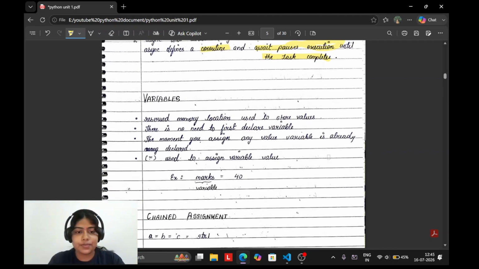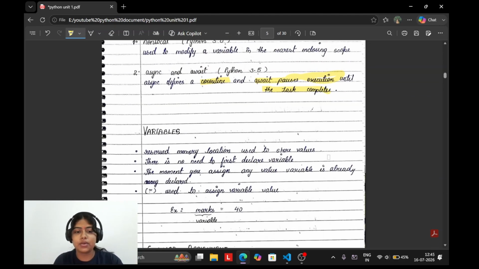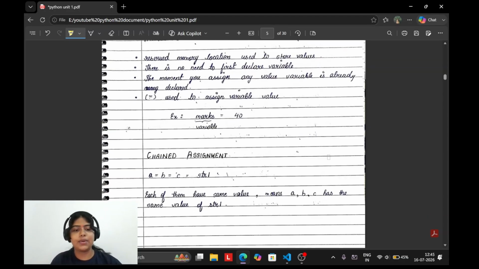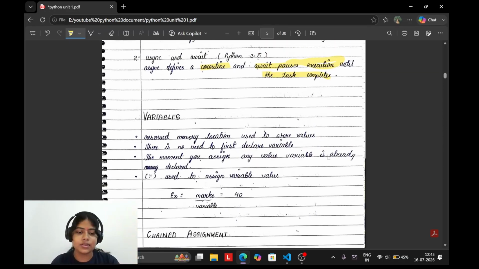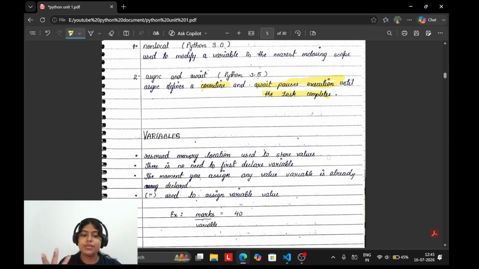Now variables. What are variables? ये last topic is video का. Okay, after that we'll be further describing क्या होते हैं variables and etc. Variables क्या होते हैं? Reserved memory locations होती हैं. Reserved memory location used to store values.